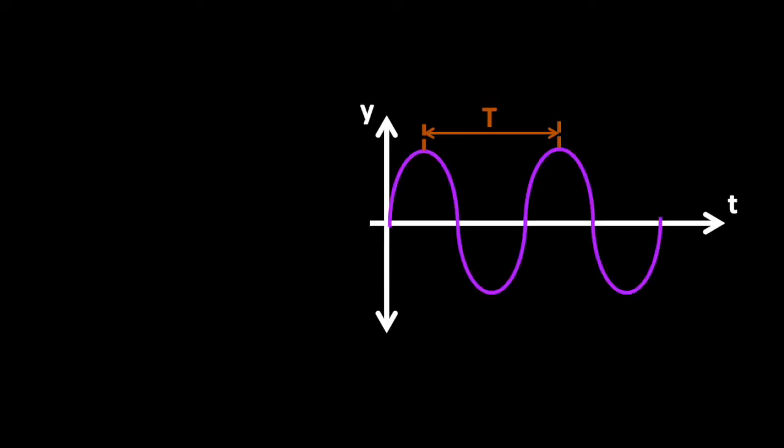Now let's look at an example between a high frequency wave and a low frequency wave. A high frequency wave looks like this. It repeats its cycle 1, 2, 3, 4, 5 times within a specific amount of time. A low frequency wave looks like this. It only repeats its cycle 1, 2 times within a specific amount of time.